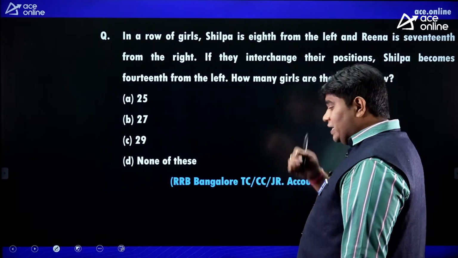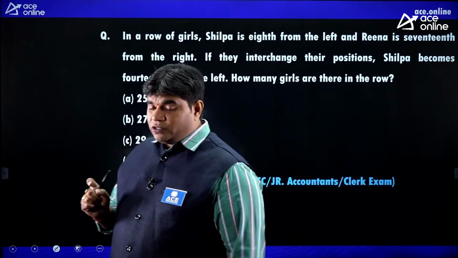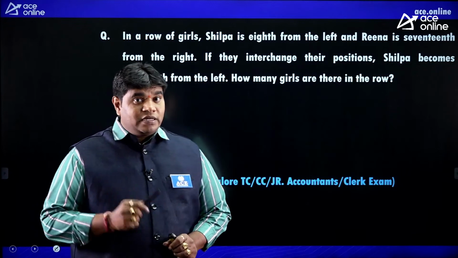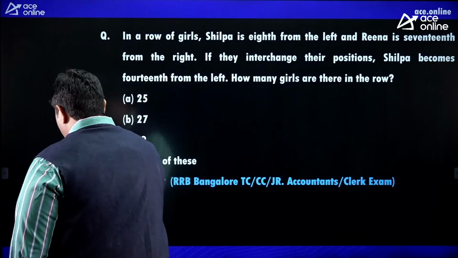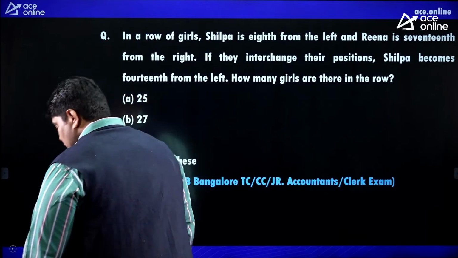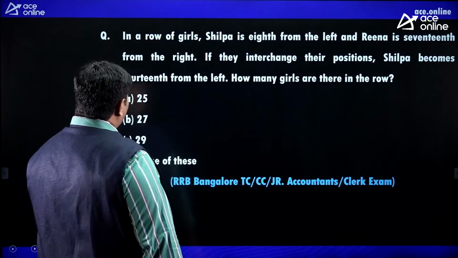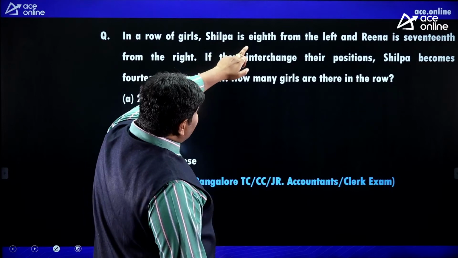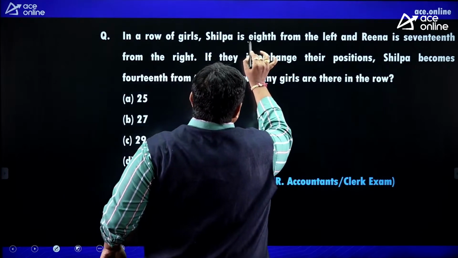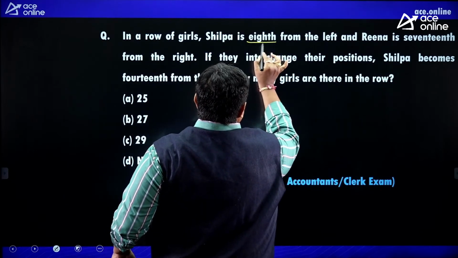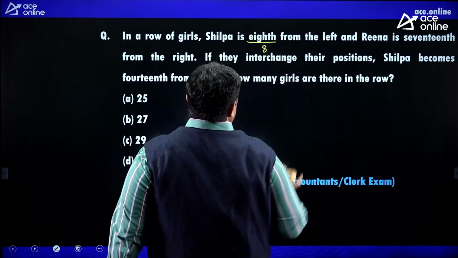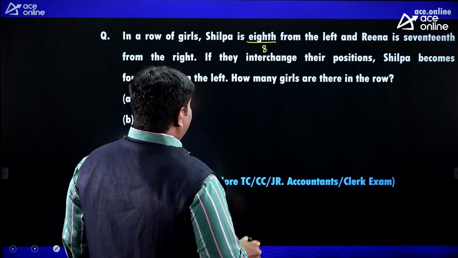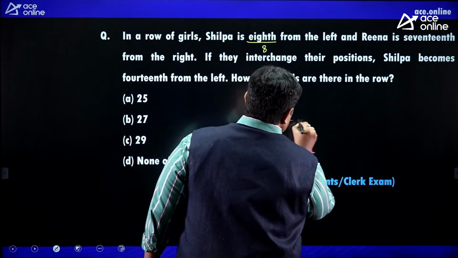See the problem. RRB. Okay. Each and everything also previous concepts only, based on the ranking concept. Once observe, friends. Based on the ranking. In a row of girls, Shilpa is 8th from the left. Reina is 17th from the right. Okay. In a queue.